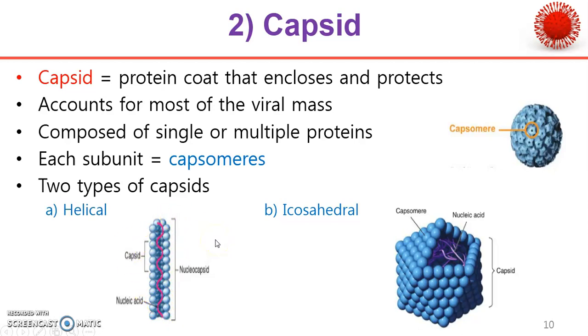The first virus discovered, tobacco mosaic virus, is observed in this helical structure.